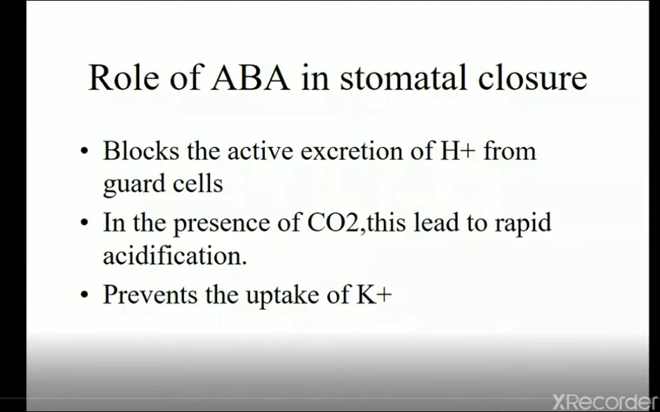This depends upon the previous theory, that is the active potassium ion transport theory. The main role of ABA is that it blocks the active excretion of hydrogen ion from the guard cell. Because of blocking this movement of hydrogen ion from the guard cell, the active transport of potassium ion into the guard cell is prevented. And due to this prevention of ion movement into the guard cell, the stomata are prevented from opening. So that's why the transpiration is checked.